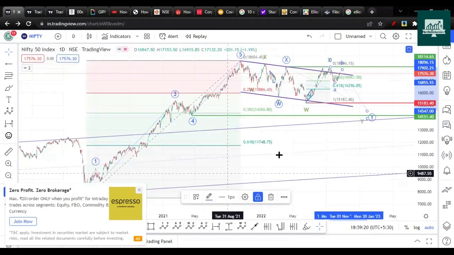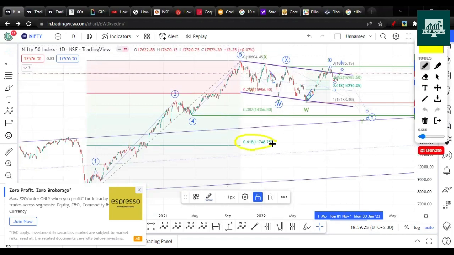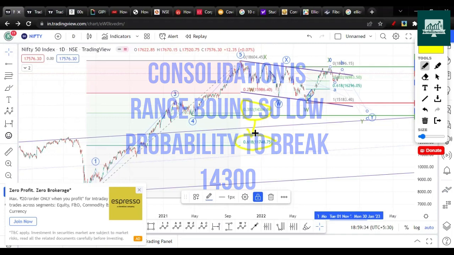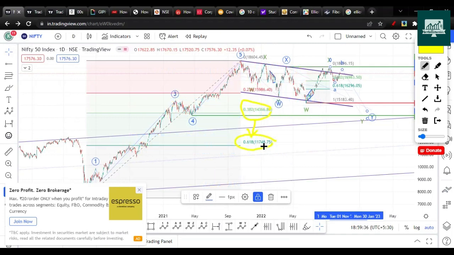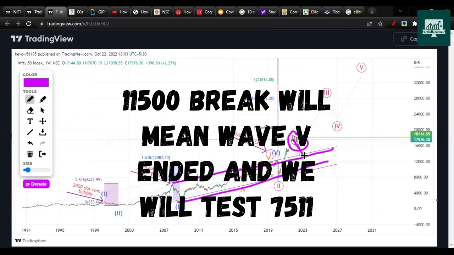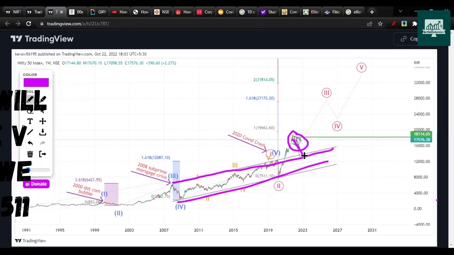So for the downside, then we have to watch the level of 11,748. This is a bit confusing. I'm not expecting it to break the 0.32 Fibonacci. In case it breaks, we are heading towards this. So if this is broken, then we could have finished the fifth wave. So it will get complicated as we break the levels. We have to understand the levels, and once one level is broken, then we have to assume the next level. So this is how I'm assuming the Elliott wave count, and these are my targets.